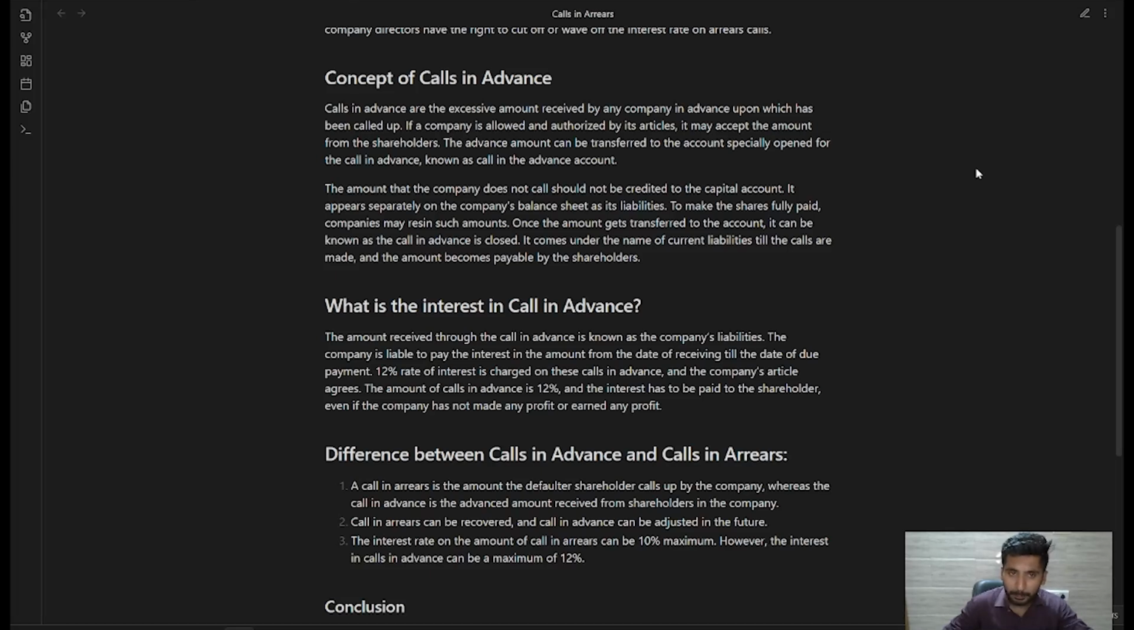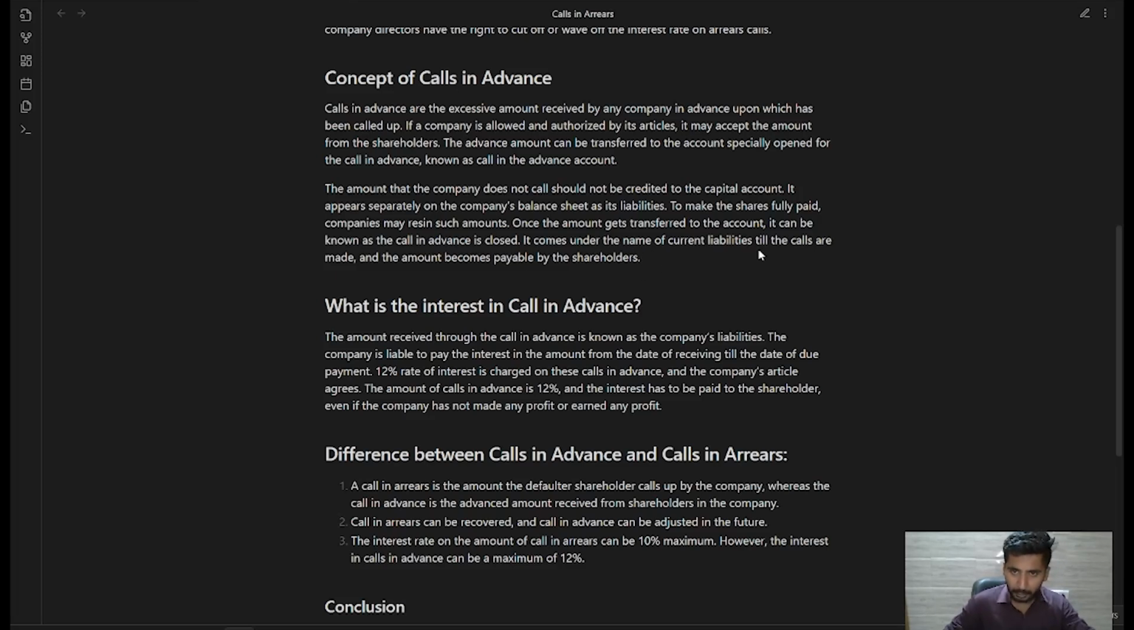To make the shares fully paid, the companies may rescind such amounts. Once the amount gets transferred to the account, it can be known as the calls in advance closed. What happens till that particular call is not due? You keep that amount in the calls in advance account, and after the call becomes due, the calls in advance account is closed and that amount is transferred to the specific amount or to the specific call.